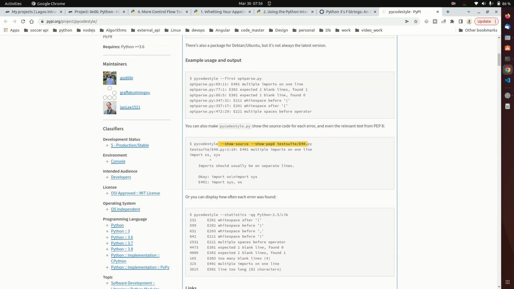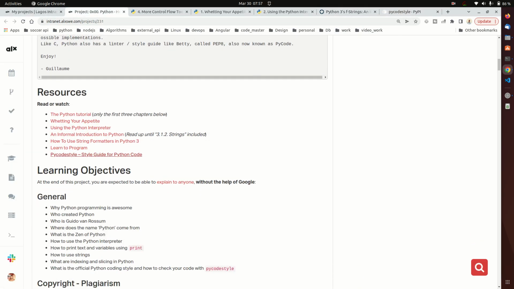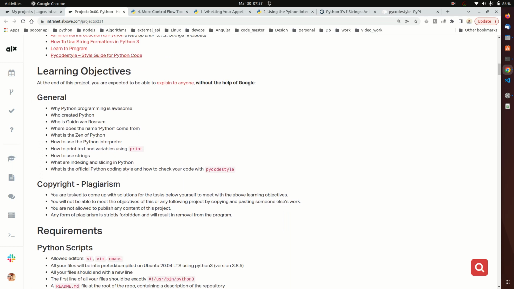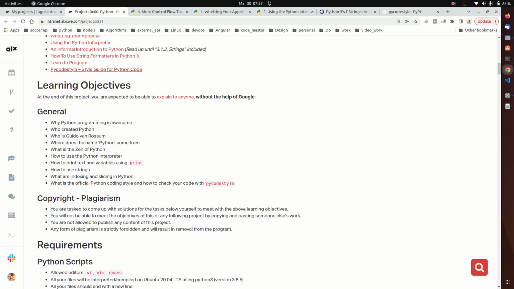So you can see, for example, this is telling us that import should usually be on a separate new line. So it's even giving you what you should do. You can see import OX, then a new line, then import 6. So this is the basic example. Let me go back to the project folder. Ensure you cover all the resources, and I'll see you in the quiz section.